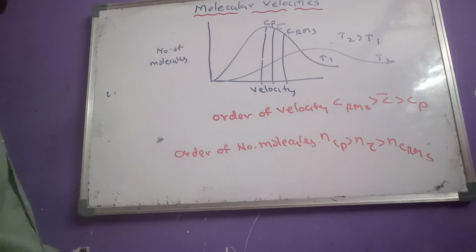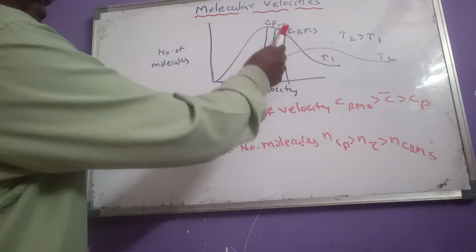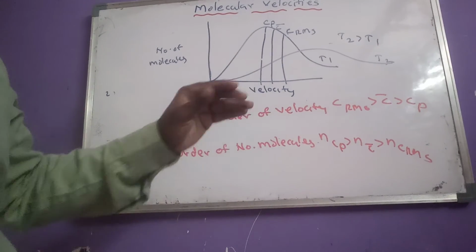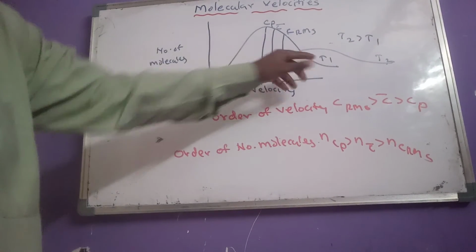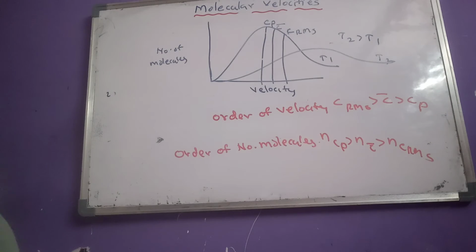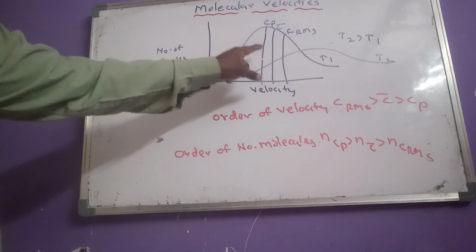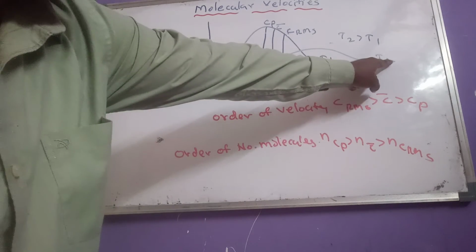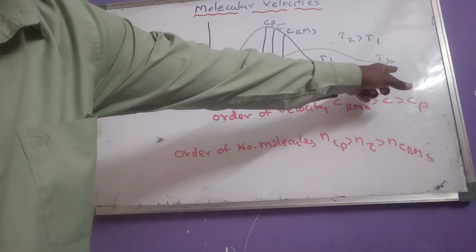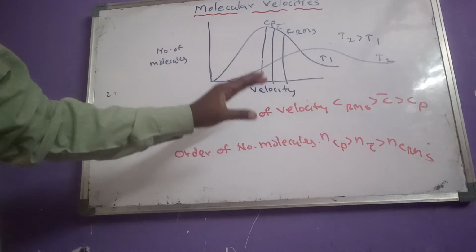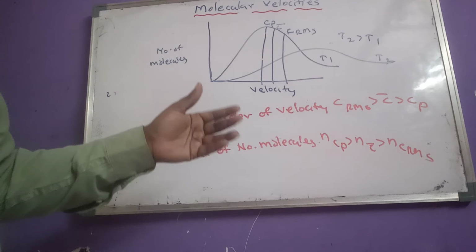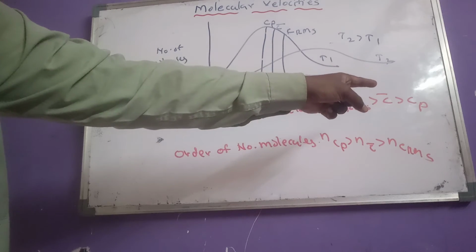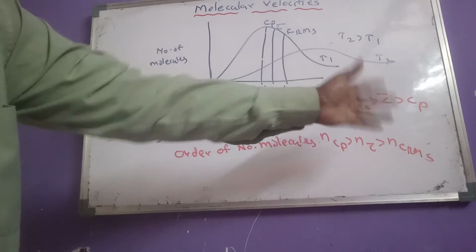And another important thing here, as the temperature increases, what happens to the nature of the graph? The graph will become flat because the sharpness decreases, it is flattened. And another one, as temperature increases, what happens to the velocity of the molecule? See here, T2 means that graph is moved to right side direction. That means as temperature increases, the graph of molecular distribution curves moves in right hand direction, means it moves towards high velocity side.